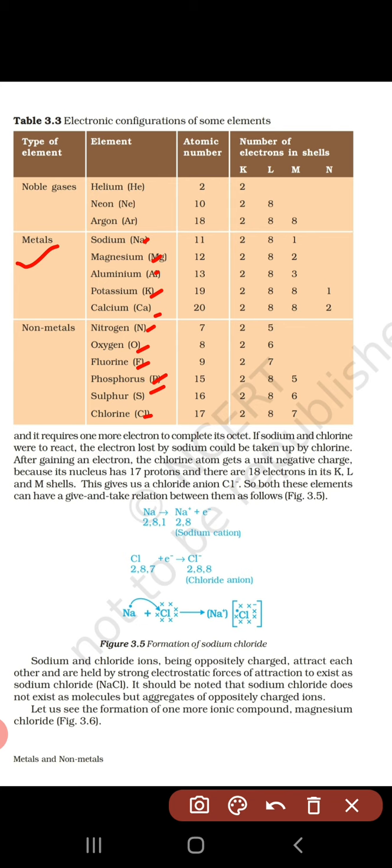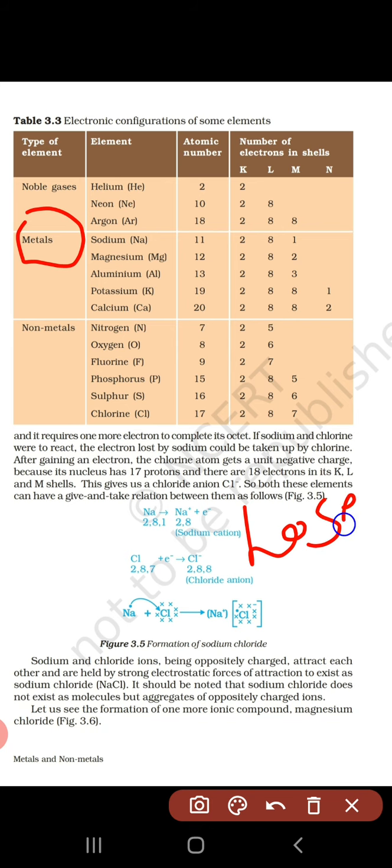One more important thing is the tendency of metals. What is the tendency of a metal? They always donate, lose their electrons. The tendency for metals is losing their electrons.